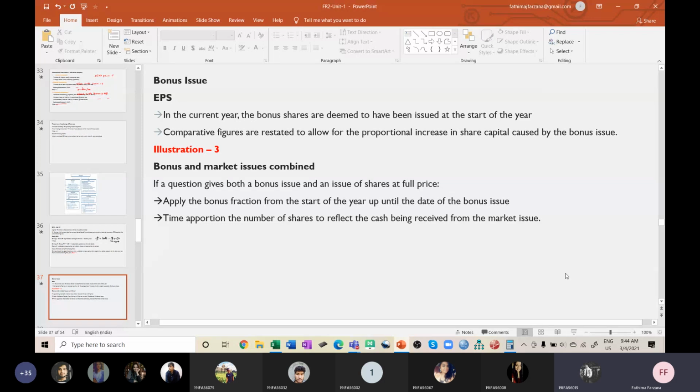Yes, ma'am. Okay. A rights share is not a bonus share, but a part of bonus will be there. Normally, if a share is traded at $10 in the market, for rights shares will you give it at $10 or less than that? Less than that, right?